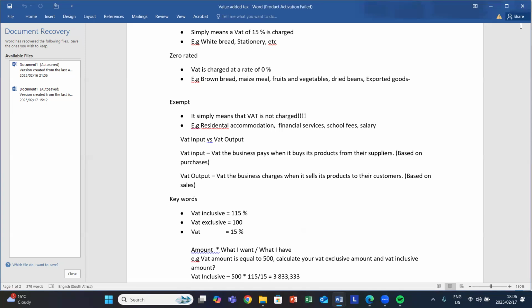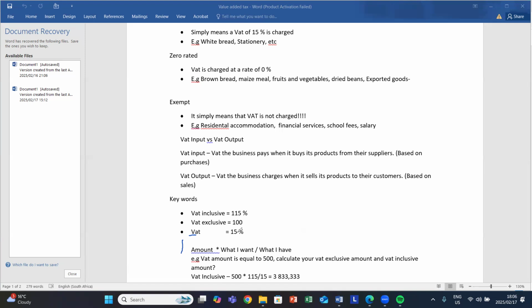And then the formulas, one of the reasons I wrote those formulas there is that you're going to use them to calculate your VAT exclusive amounts. There is a situation whereby they tell you to calculate your VAT exclusive amount, calculate your VAT inclusive amount, or calculate your VAT amount. So it will depend on the examiner or the question. The formula that I want you to use when you calculate either of those things is this one: amount multiplied by what I want over what I have. That's the formula that you'll always be looking at.